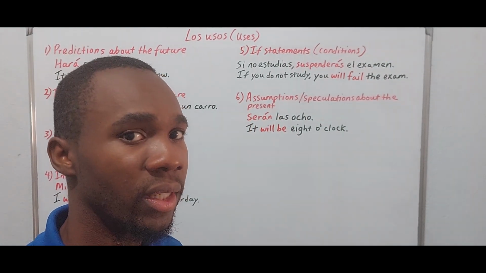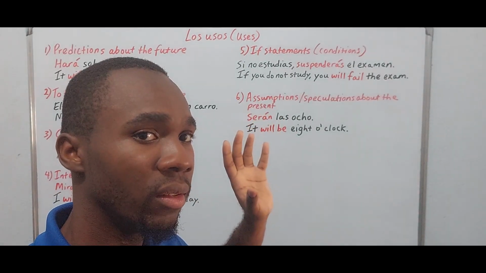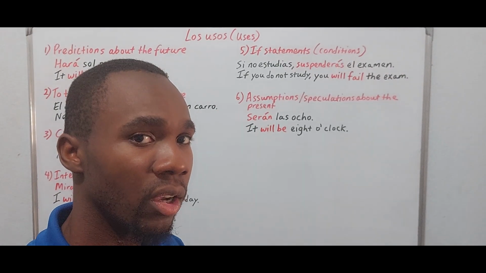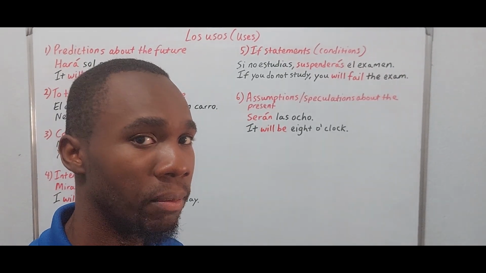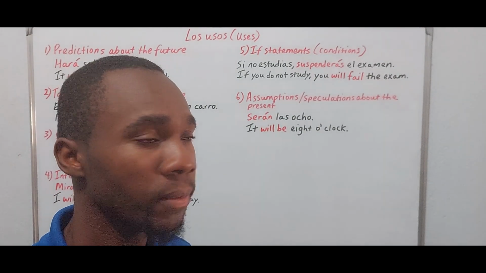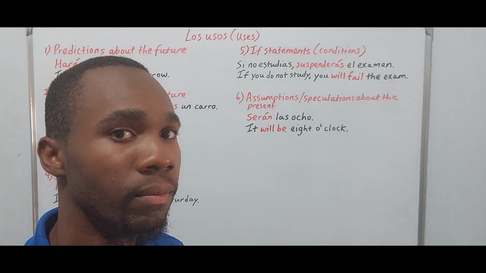So just bear that in mind. If the condition is in the present tense, then the consequence must either be in the present tense or the future tense. Okay? That's something to bear in mind.